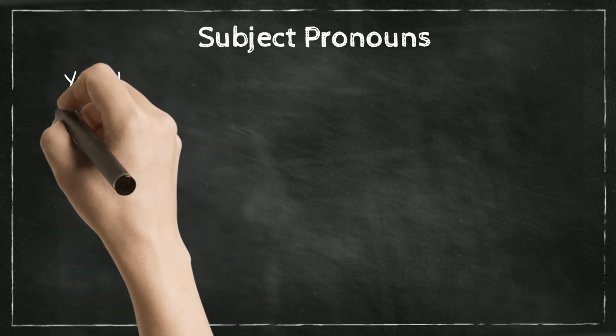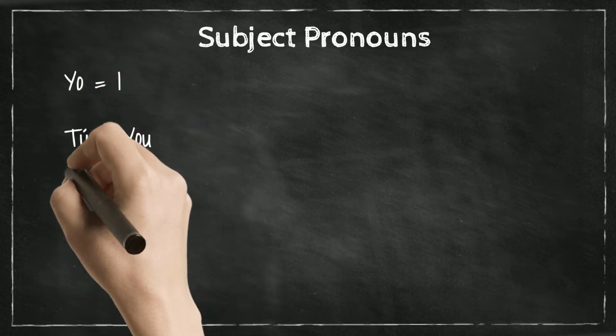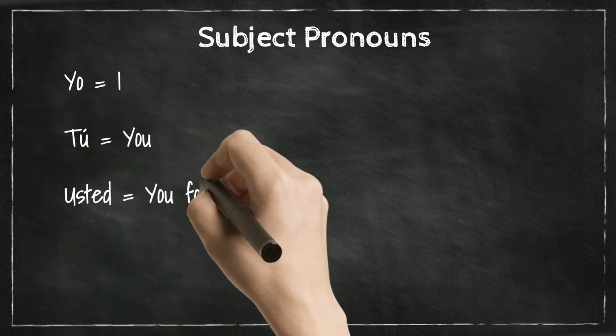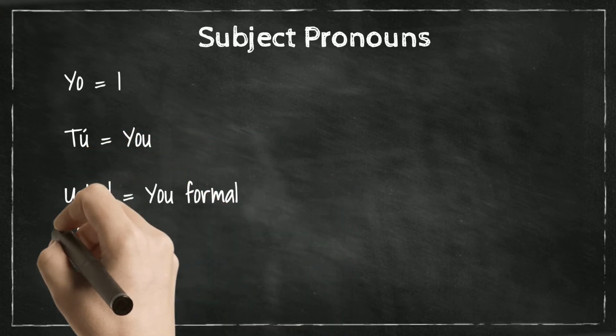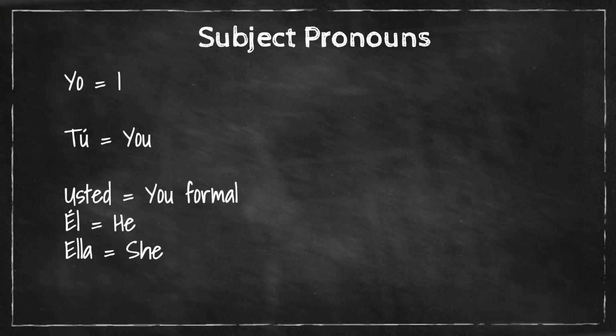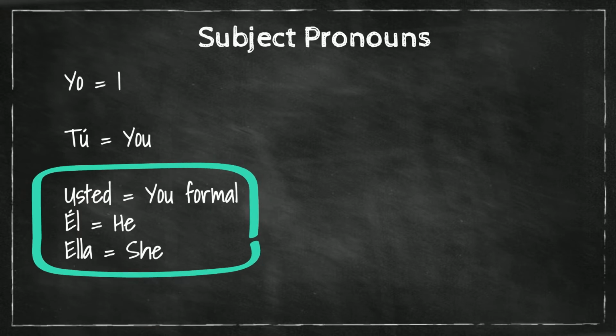Yo is I, tú is you, usted is also you but formal, él is he, ella is she. These three we group together because they will have the same ending when conjugated.